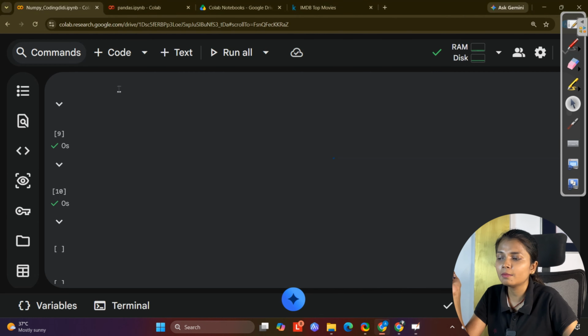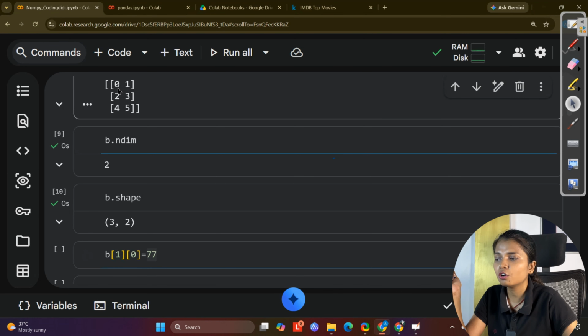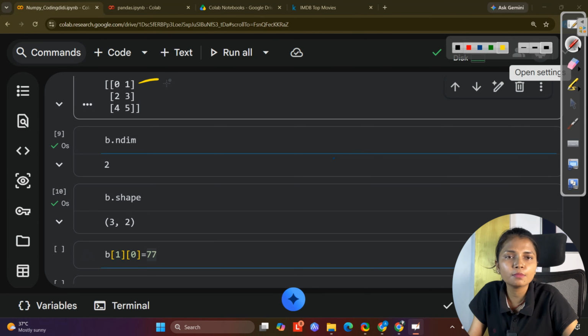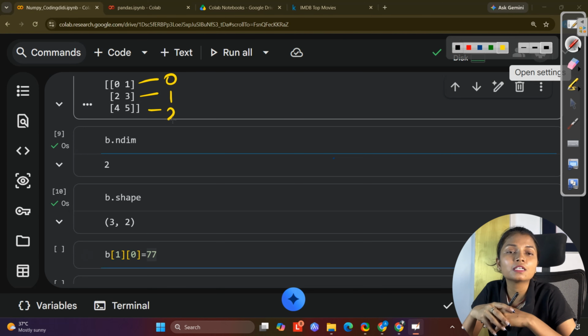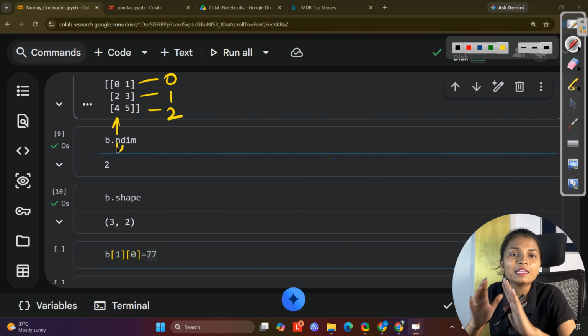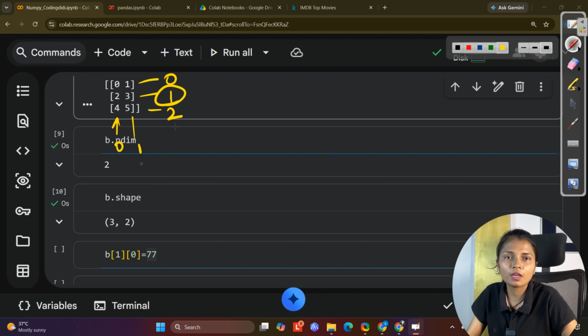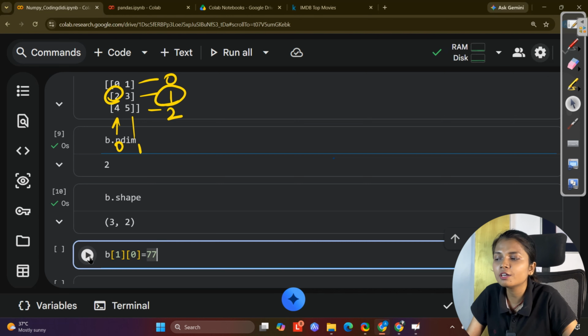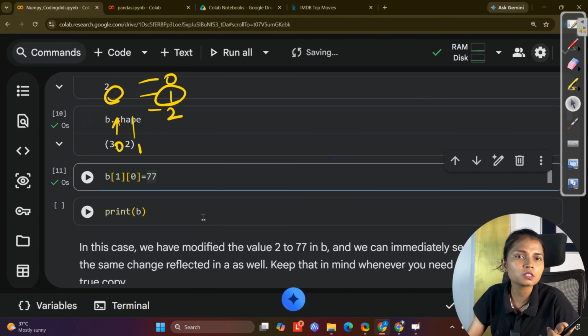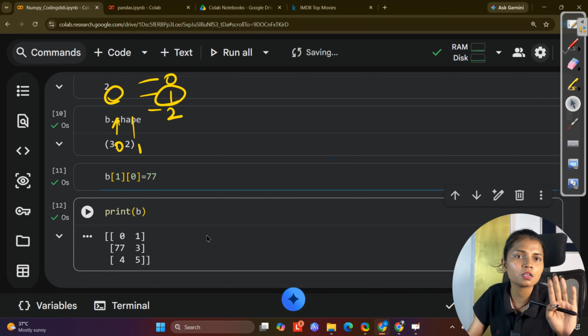Next is ndim, and using ndim, we check the dimension of the array. Now B is a two-dimensional array. When you have rows and columns, it is two-dimensional. When you have only a list format, only a single data structure, that is the basic one. It means a one-dimensional dataset. Then again we can check the shape. This time you will get two values, rows and columns. But in one dimension, we were just having a single row.